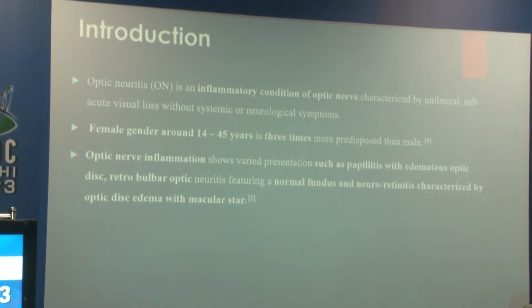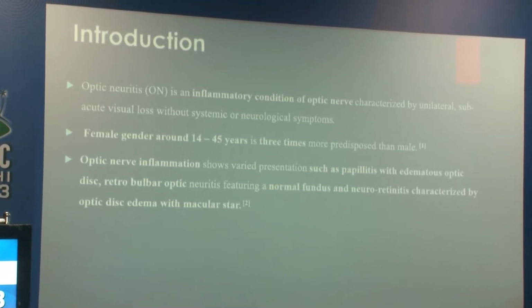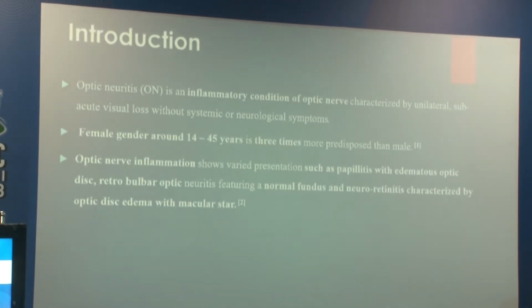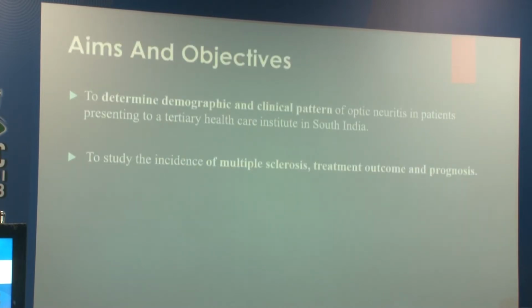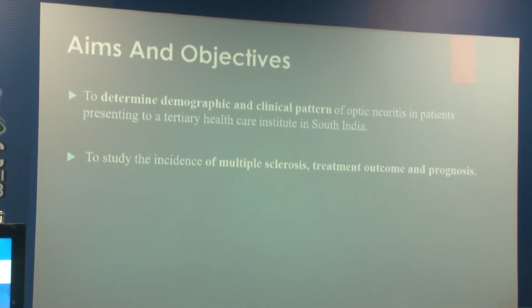Optic nerve inflammation shows various presentations such as papillitis with edematous optic disc, retrobulbar optic neuritis featuring a normal fundus, and neuroretinitis which is characterized by optic disc edema with macular star. So, aims and objectives. My aim is to determine the demographic and clinical pattern of optic neuritis in patients presenting to a tertiary healthcare hospital, and to study the incidence of multiple sclerosis, treatment outcome and prognosis.